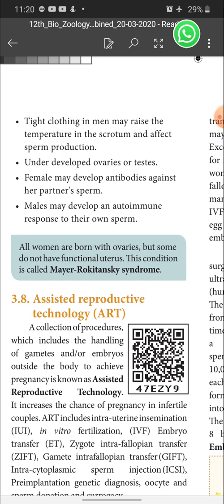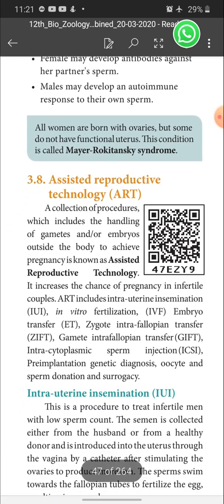All women are born with ovaries, but some do not have a functional uterus. This condition is called what? Mayer-Rokitansky syndrome. So it is a 2-mark question. That means the women have functional ovaries, but they do not have a functional uterus, and this condition is called Mayer-Rokitansky syndrome.